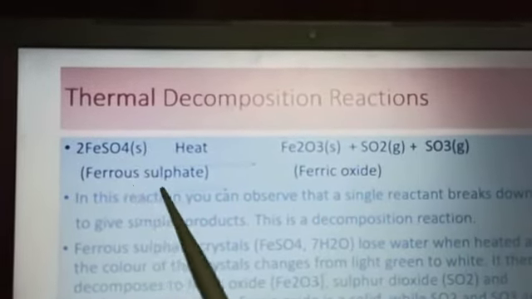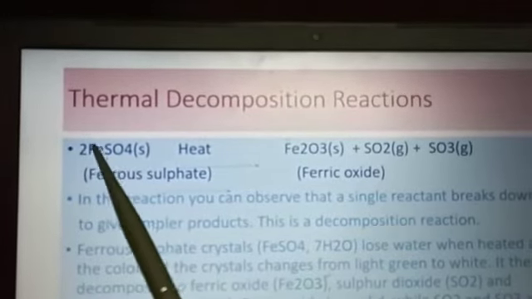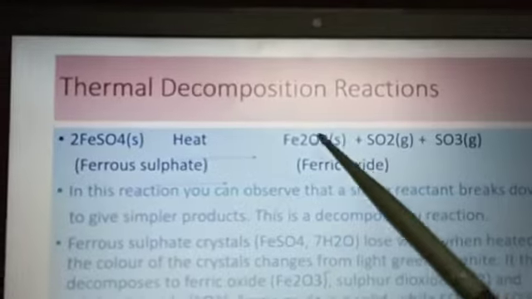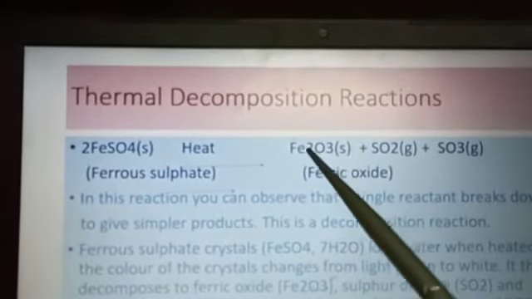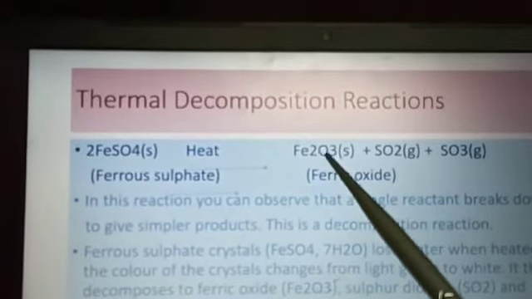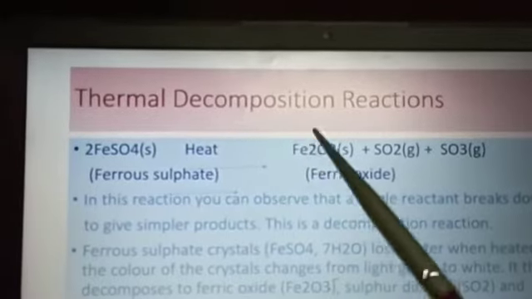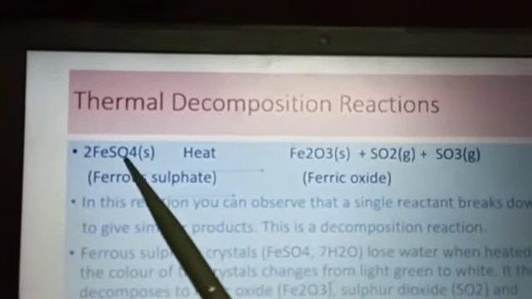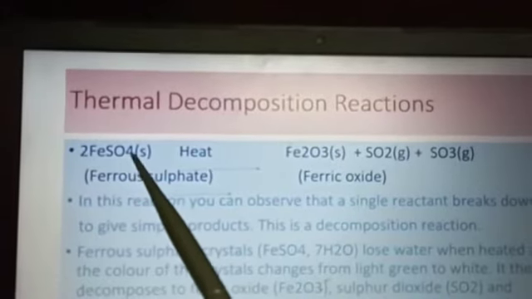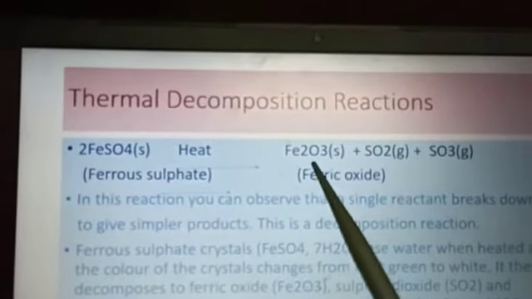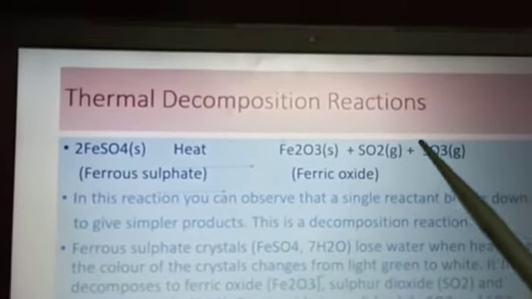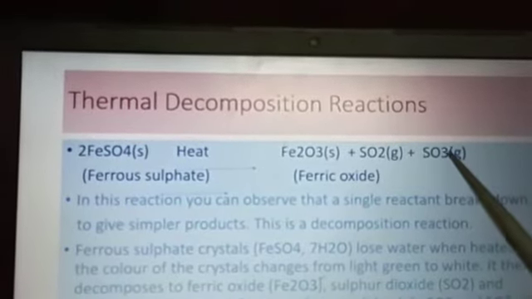Ferrous sulfate means ferrous, that is, iron has 2 valency here. And in the ferric oxide, iron has 3 valency. That is why its formula is also Fe2O3, because of the 3 valencies of iron. So this ferrous sulfate is solid in nature. Ferric oxide is also solid in nature. And sulfur dioxide and sulfur trioxide are gases.